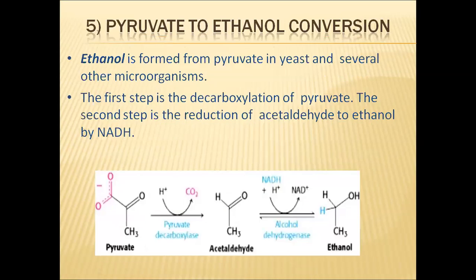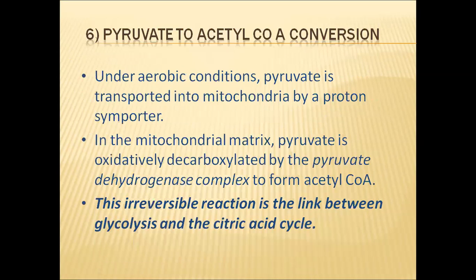So many are reversible reactions, but this pyruvic acid to acetyl coenzyme A conversion is an irreversible reaction. The end product of this reaction is acetyl coenzyme A. This acetyl coenzyme A is the link between glycolysis and the citric acid cycle.